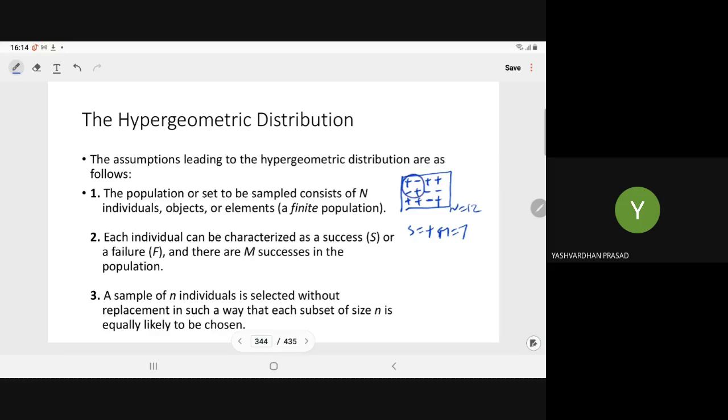So here the small n is what? It is the 4. We are taking a sample of size 4. A sample of n individuals is selected without replacement in such a way that each subset of size n is equally likely to be chosen. So we are selecting an equally likely subset, right? Means when we are selecting the sample, there is no difference in selection.